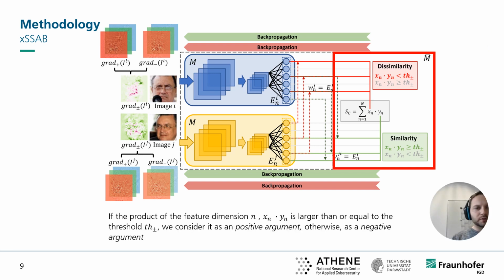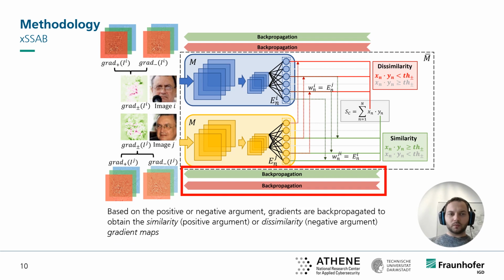Based on this argument threshold, we now decide for each feature dimension if it is a positive argument by reaching the argument threshold, or a negative argument if it is below the threshold. For each feature dimension, we therefore decide if the features contribute to the matching decision or not. We then calculate the gradients based on the arguments, either only for the set of positive arguments or only for the set of negative arguments.